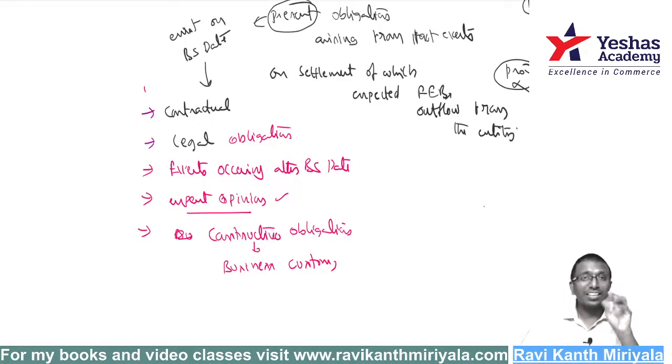But assume I purchased one product, but they have not given me any warranty card. They have not promised me anything for that. Okay, perfect, I don't have any problem. But the next question is: even though it is not a contractual obligation, because of business customs or practice, what are we doing? If a customer has a problem, we want to maintain a good relationship with the customer. The customer comes, saying, sir, I purchased this 6 months before and there is a problem. Then we repair it and give it back.